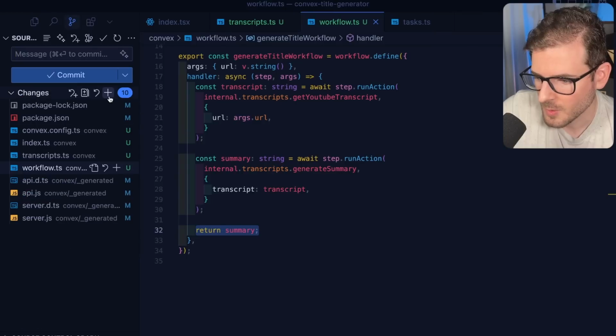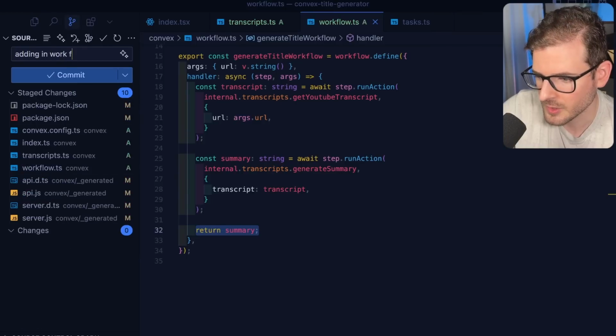All right, let me just go ahead and commit what we have before we keep on adding too much progress. So I'm going to say adding in workflows.